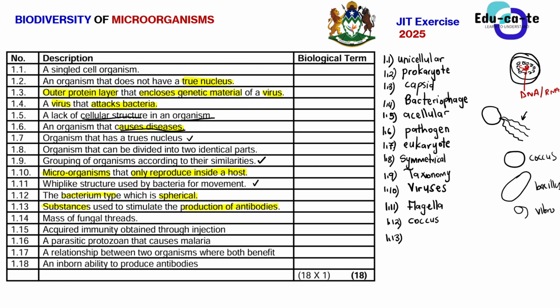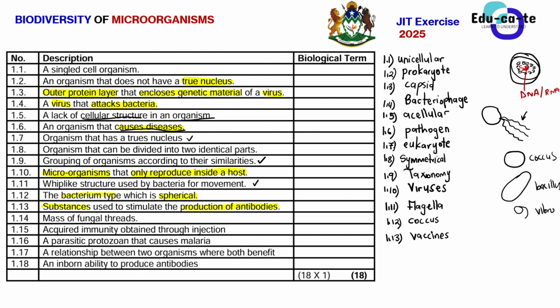The moment I get a certain substance, my body will produce antibodies. It's a form of acquired immunity. The substances that stimulate the production of antibodies are vaccines. So we use vaccines to stimulate our body to produce antibodies so that they can attack or fight whatever microorganisms are inside.